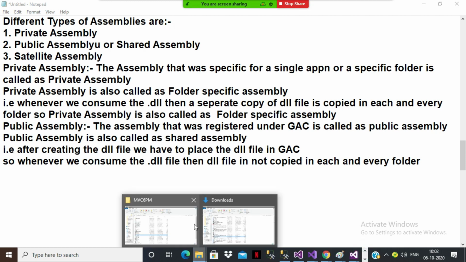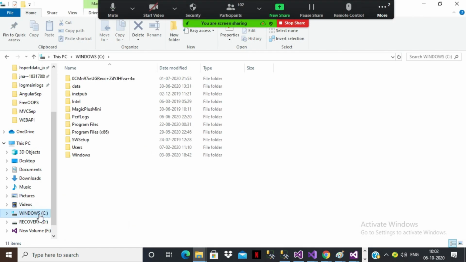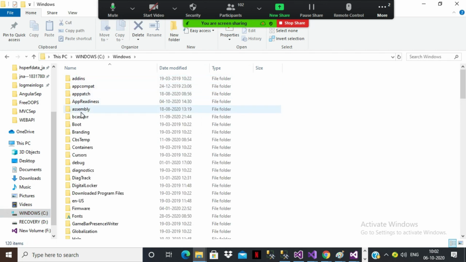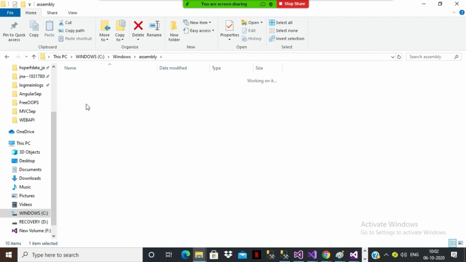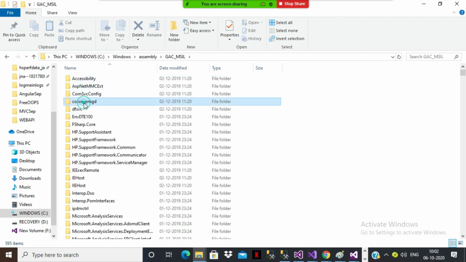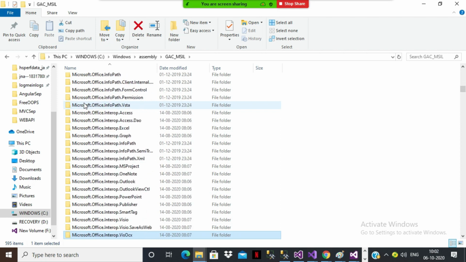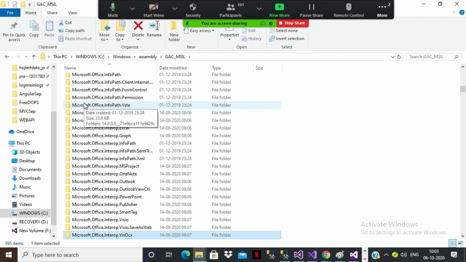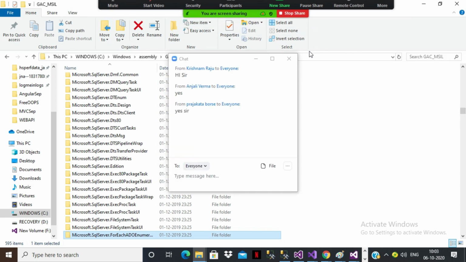See, these are all available under this location: the assembly folder on the C drive. There you can go to the Windows folder, then the assembly folder, then GAC_MSIL, and here you can see these are all DLL files. These DLL files will be installed when we install .NET Framework. If these DLL files are not available, you don't get support to develop the application.